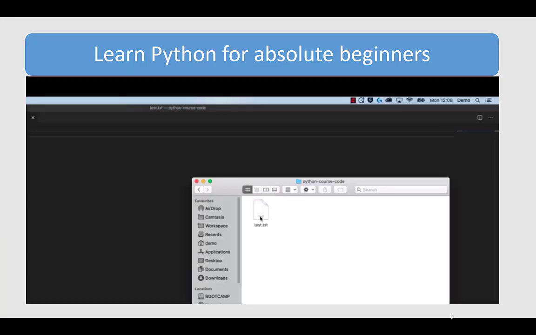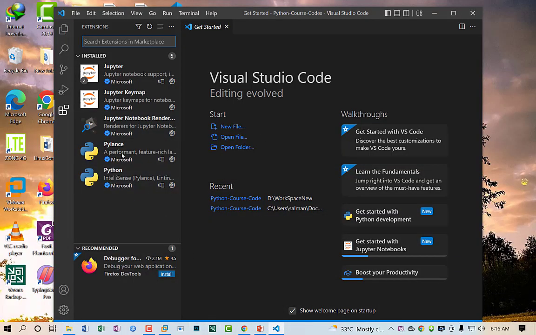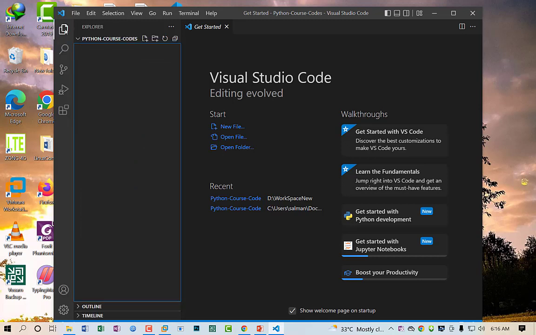Now the final step is to demonstrate how to create a file in your project folder. So I move to this, and now I am within my Python course code folder, and here there is an option to create a new file. I create a new file called test.txt.